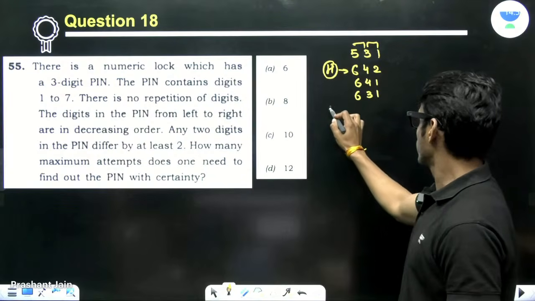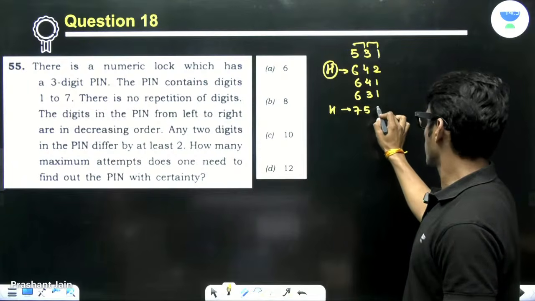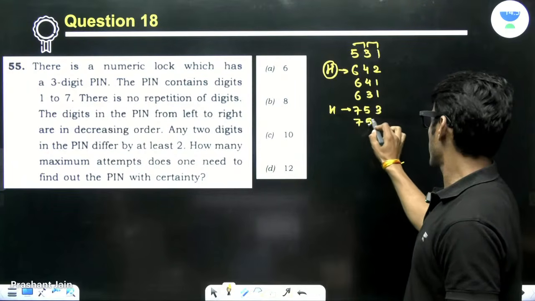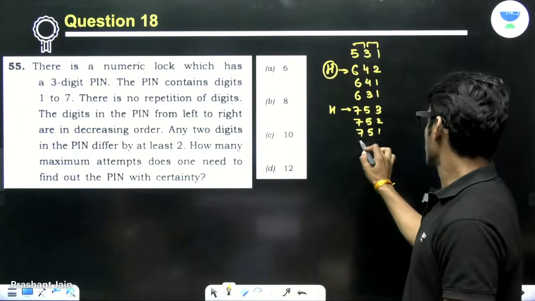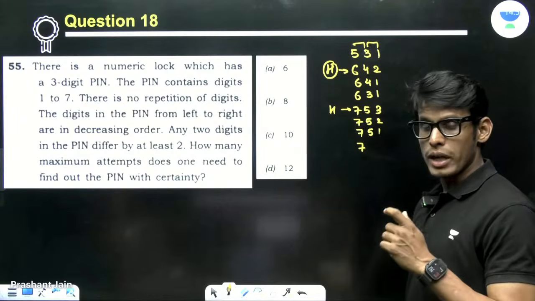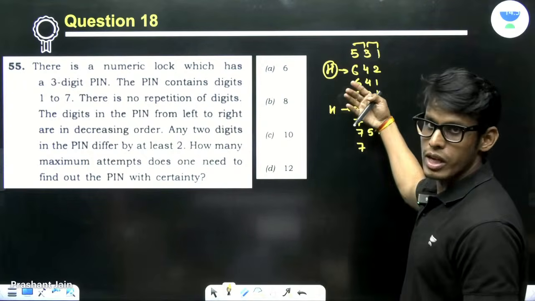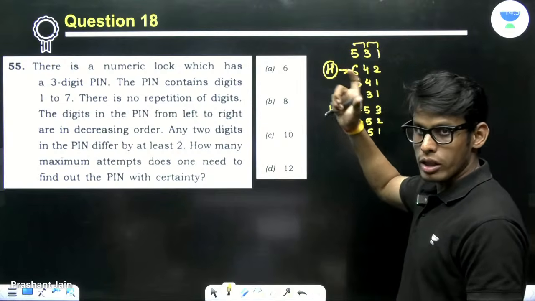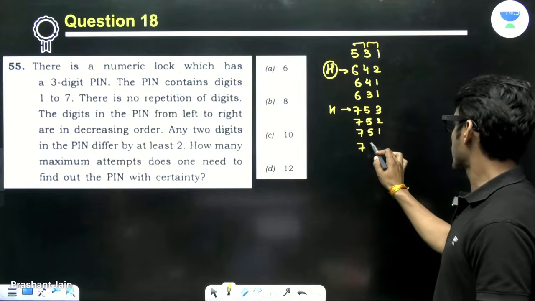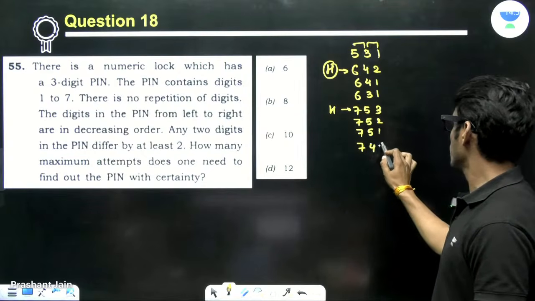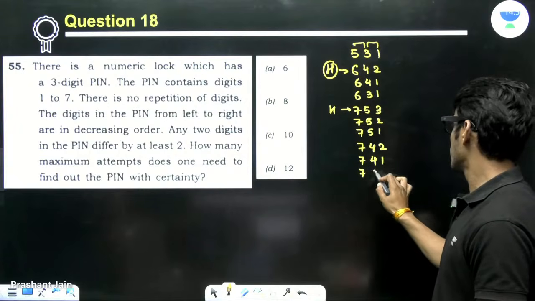Now, when you have 7, you take the highest here. 753, 752, 751. Then you will be able to see the system in my counting technique. There is a system which I am following. The algorithm is that I am fixing the hundreds digit. Now 742, 741, 731.